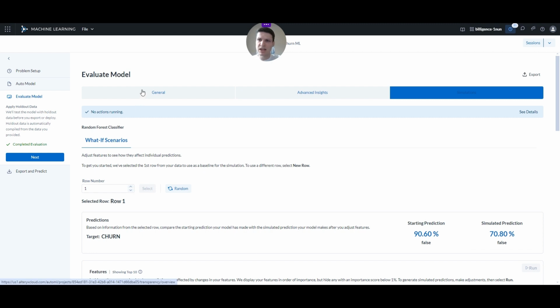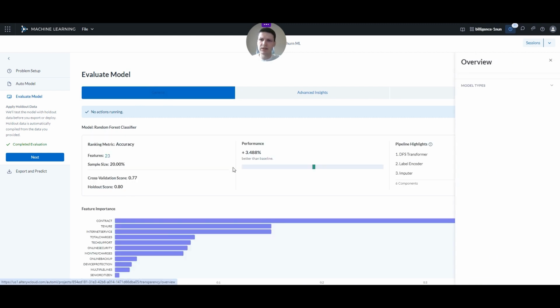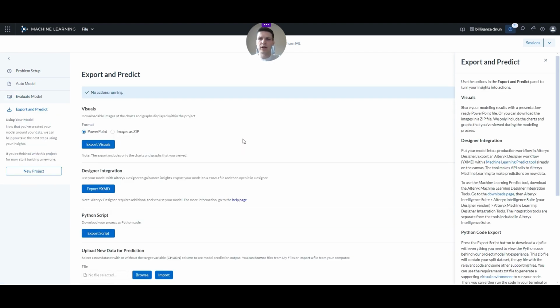So we performed this evaluation. We looked that the model is actually performing well even on the holdout data. And the next step is to take the model to production. So we click next, and now we are in the export and predict window. This actually means that the model is now saved in our Alteryx Cloud platform, and we have the option to actually take it out elsewhere, but we don't necessarily need to do anything here, and we can use it straight away on new data and make predictions. And that's what we're going to do now.